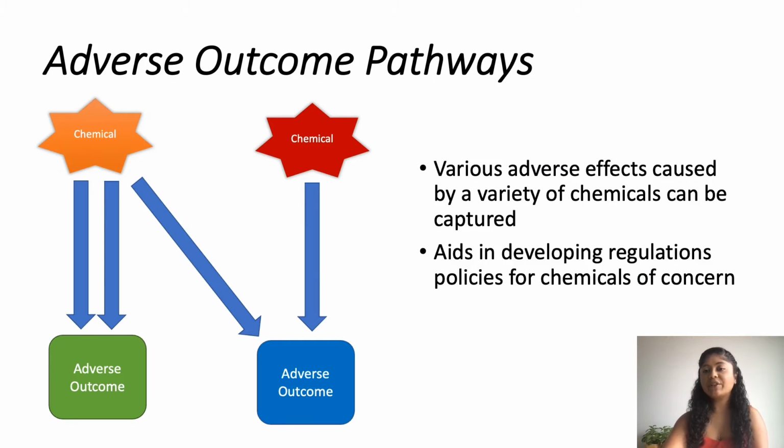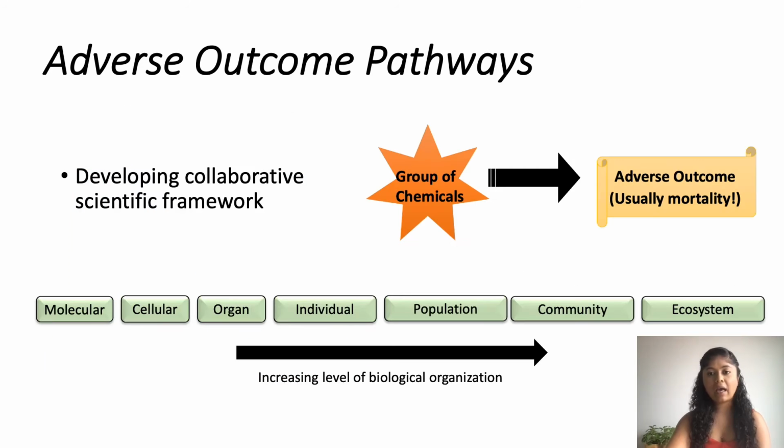A great way to capture the effects caused by these chemicals is a framework known as adverse outcome pathways. These pathways offer a solution to prevent data duplication and allow for grouping of data based on species and similar compounds. Adverse outcome pathways promote collaboration as it is open source and used by scientists in academia, government, and industry. And therefore, this framework may be useful in the future to prevent adverse effects in the environment caused by chemicals.